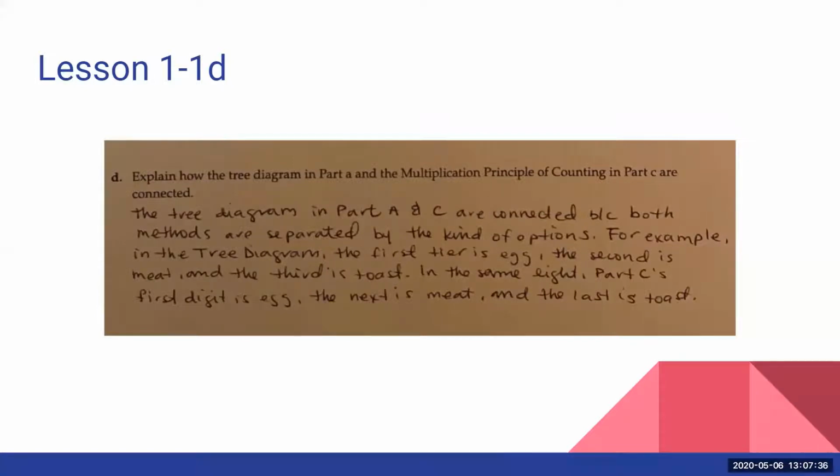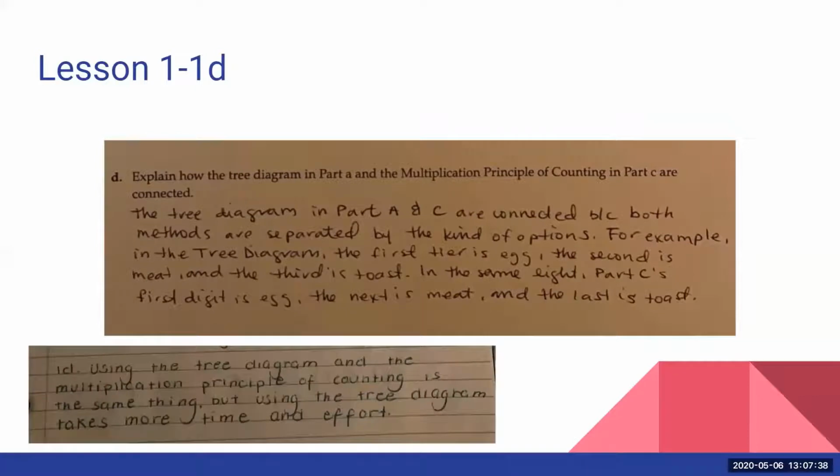Continuing on with question 2. Oh, here was another one. Here was one more before we move on. This person mentioned that the tree diagram and the multiplication principle of counting is the same thing, but the tree diagram takes more time and effort. And I agree, especially when the numbers start getting pretty large. So just something to keep in mind. Tree diagrams are great because, again, they do show the same thing. But when time's of the essence, the multiplication principle is probably the way to go.